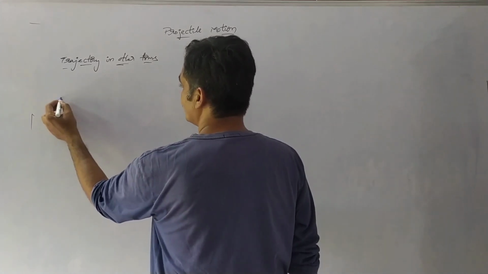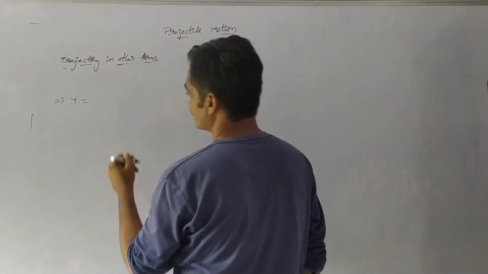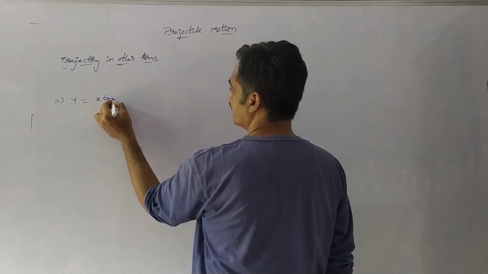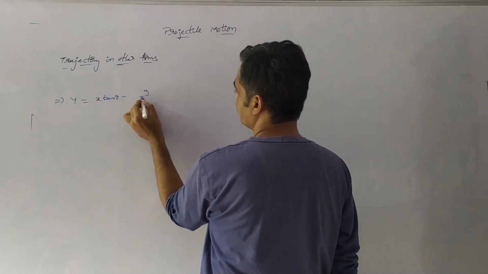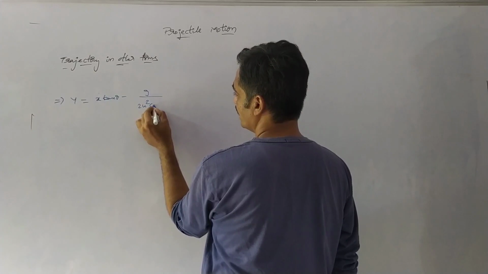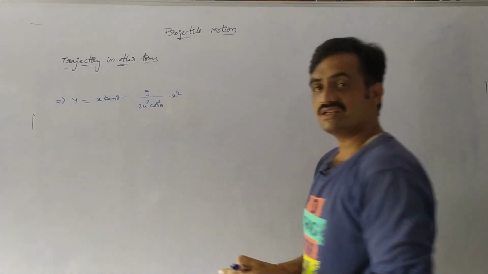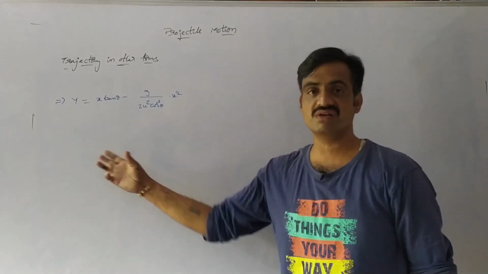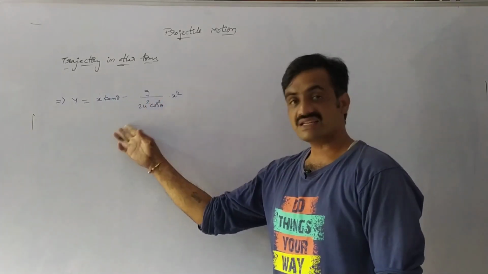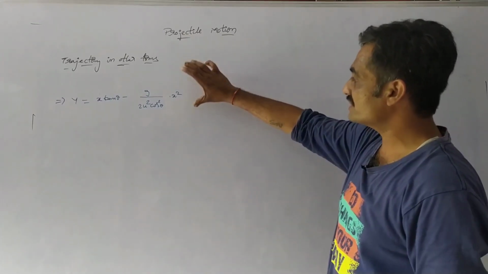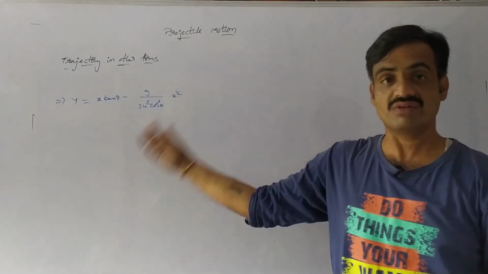Here we had represented the trajectory equation as y equals x tan theta minus g by 2u square cos square theta into x square. This is the equation we derived previously, and we represented the given trajectory as a parabola. Now we are going to represent the same equation in terms of range.